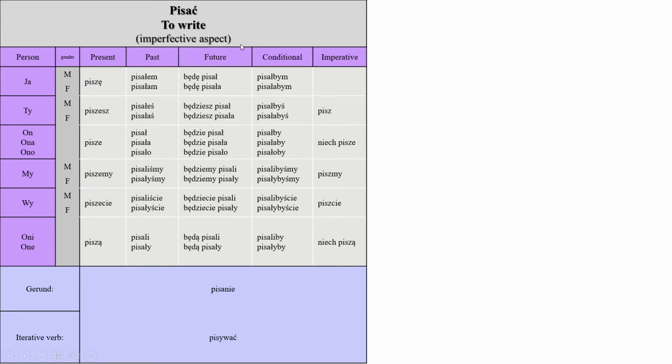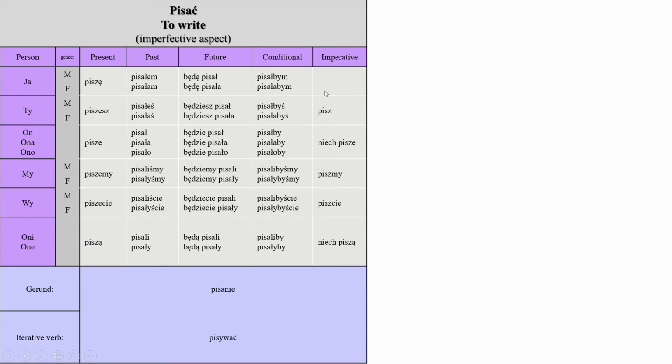The conditional is the same as the future. However, you put the third person in the past in front, and then you add to it bym, byś, by, byśmy, byście, by. The conditional, I've explained in other videos, in 3 videos, and if you don't know anything about the conditional, you can go check them out. I'll just put them here somewhere, the videos and the links. And the same drill, you add the third person in the past, and you add after it bym. For example, pisałbym means I would write, or I would like to write. Pisałabym for the girls.